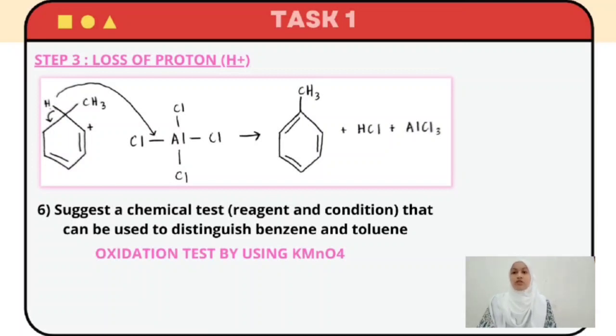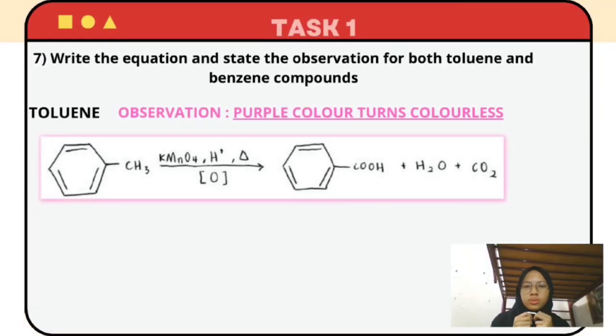The next question is to suggest a chemical test that can be used to distinguish benzene and toluene. We use the oxidation test by using potassium permanganate. So for question 7, the question asks to write the equation and state the observation for both toluene and benzene compound.